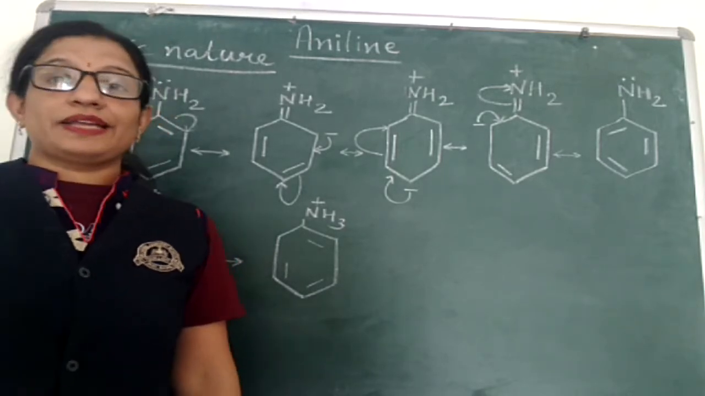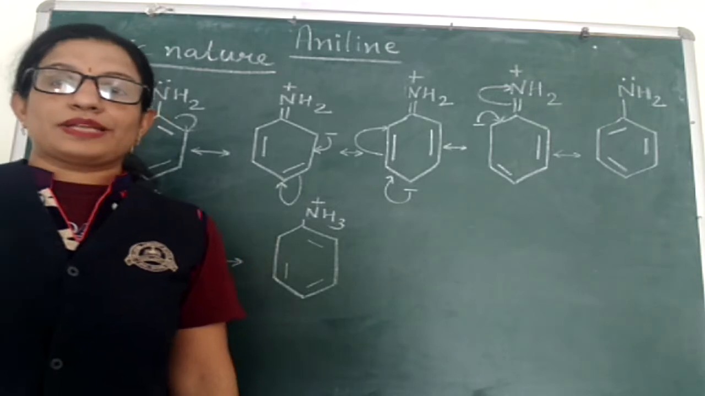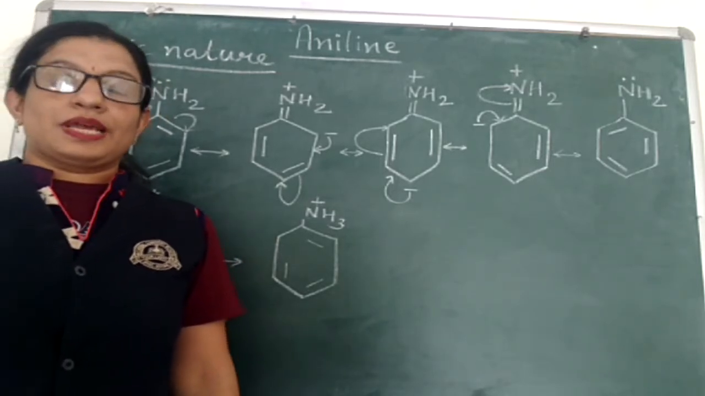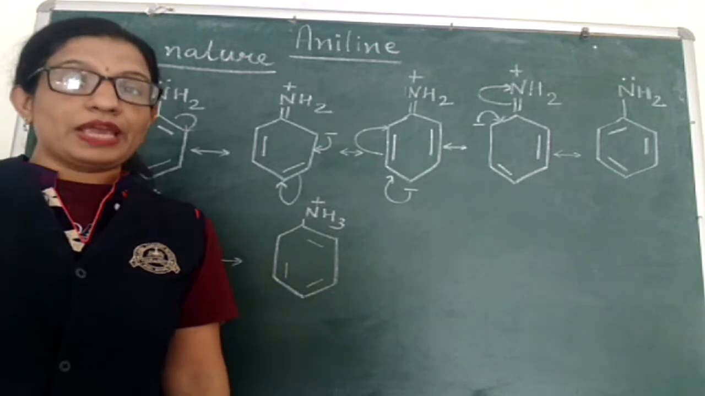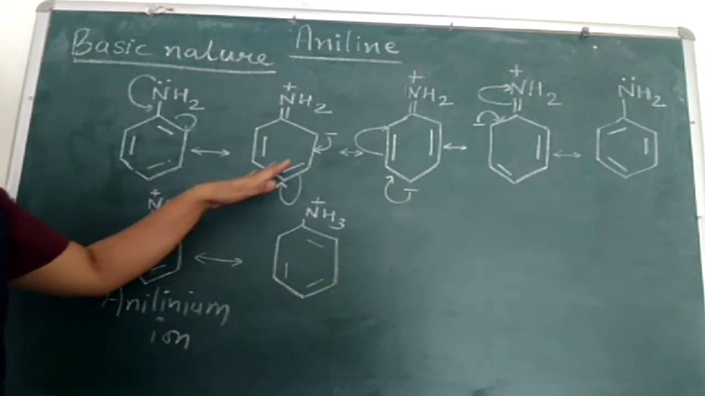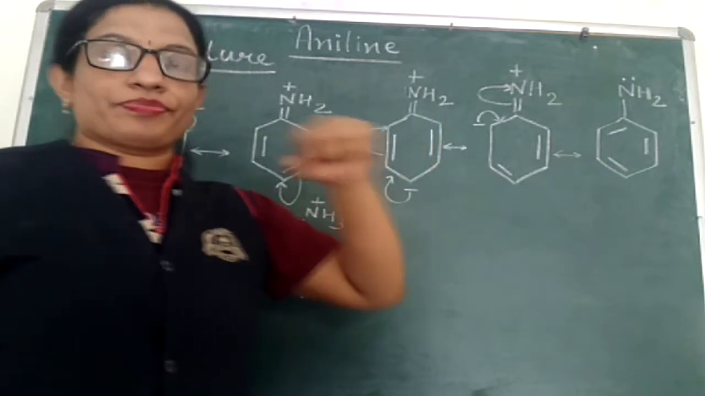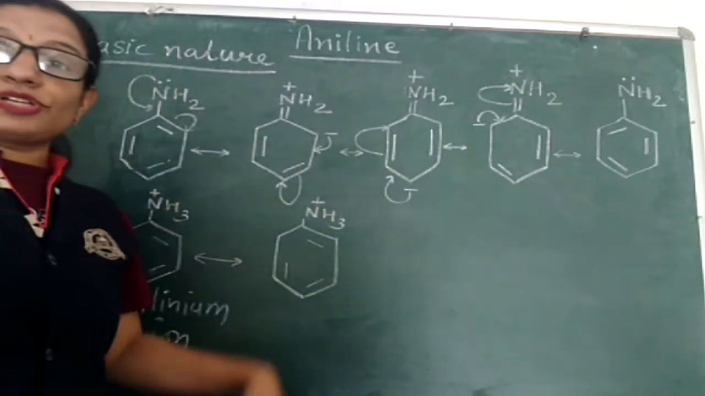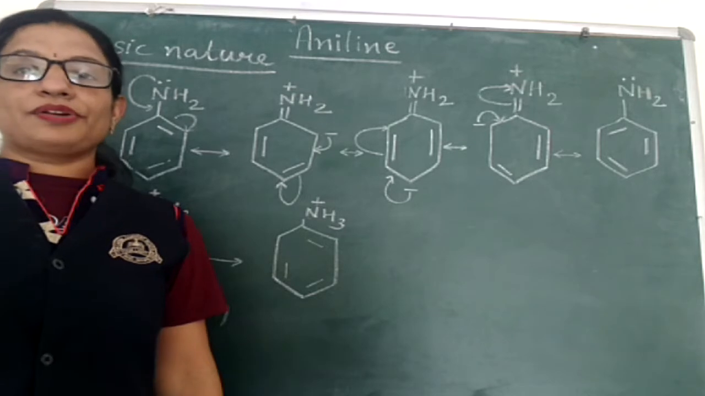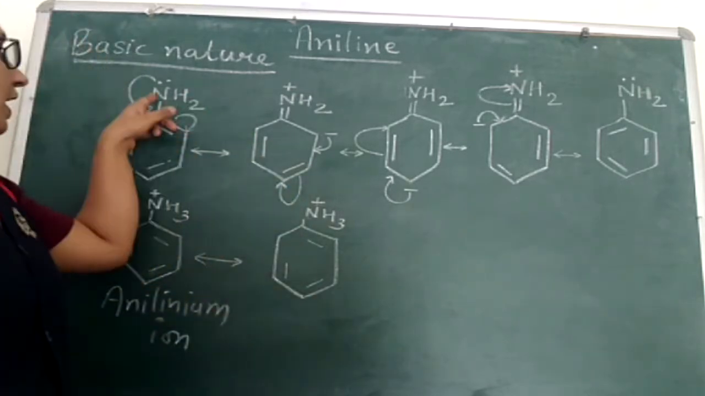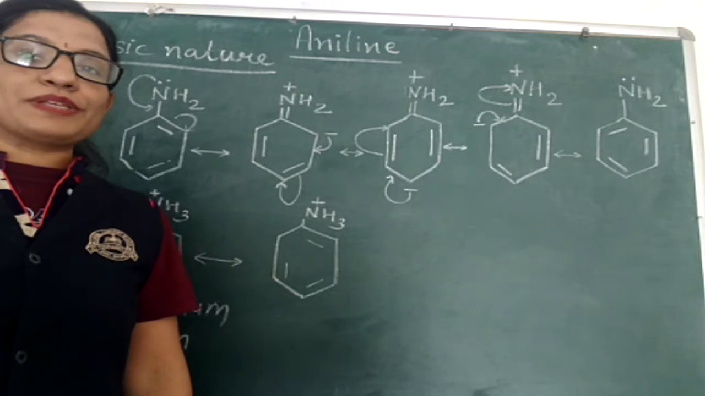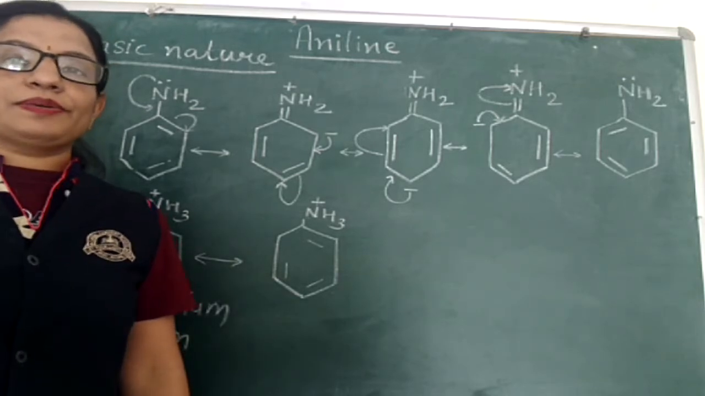First reason is that aniline shows resonance. That is, it has more than one structure. The resonating structures of aniline are these five: 1, 2, 3, 4 and 5. These resonating structures of aniline we can get by applying the resonance effect of the NH2 group. The resonance effect of the NH2 group is the plus R effect.